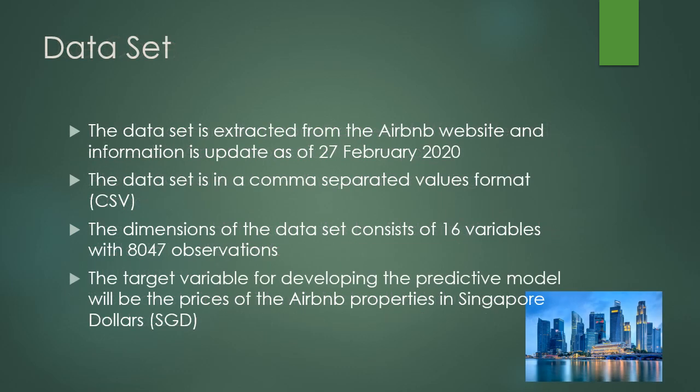Now we explore the dataset. The dataset is extracted from the official Airbnb website and updated as of 27 February 2020. The dataset is in comma-separated values format, CSV, and its shape consists of 16 variables with 8,047 observations. For this project, our target variable will be the prices of the Airbnb properties in Singapore dollars.